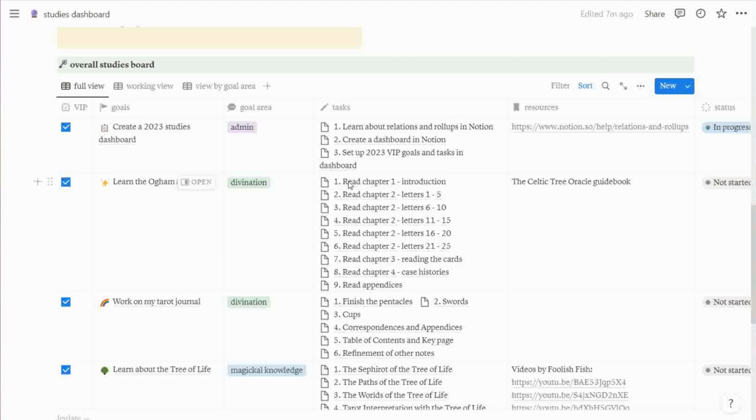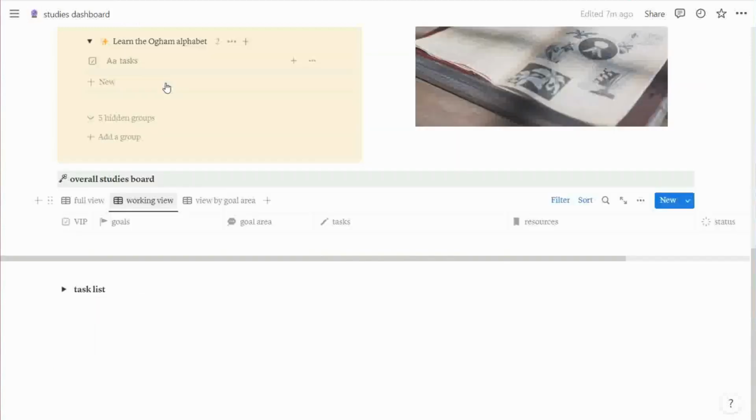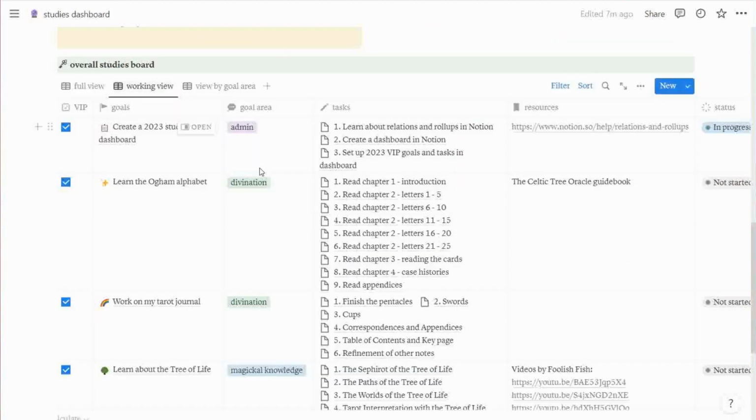So I have this other view, what I call the working view, and this displays only my VIP goals, the stuff that I'll be working on right now. So this is sort of like my syllabus for the year, whereas the stuff in the yellow box, which we saw earlier, is like my homework and readings for the month.